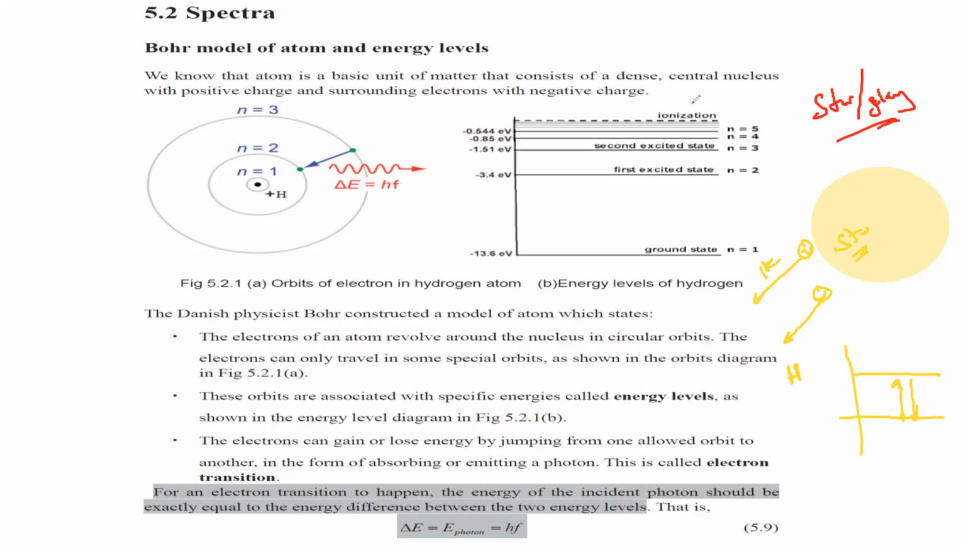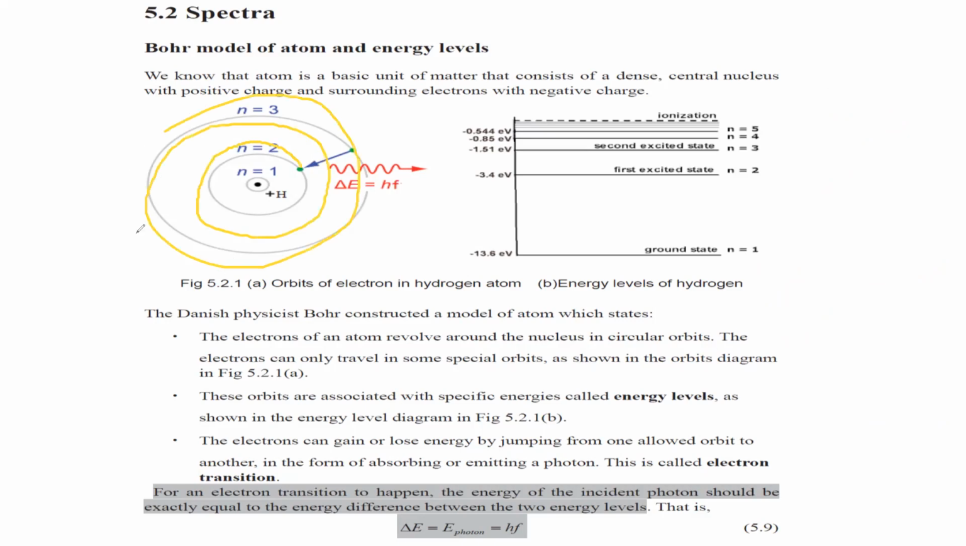So this was a model given by Bohr, a Danish physicist, that electrons in an atom revolve around the nucleus in shells, and electrons only travel in some special orbits, like fixed regions. You don't find the electron moving just anywhere. No, that is wrong. The electron moves in a specific, definite, quantized region, and it has a specific energy. We call them energy levels.